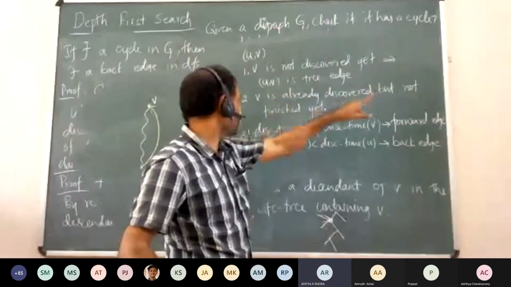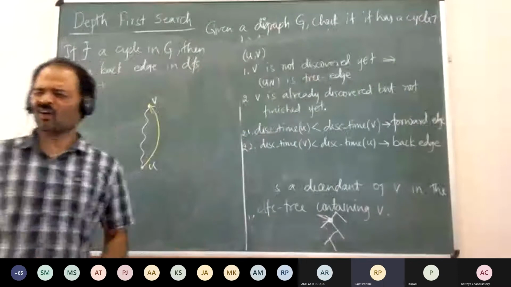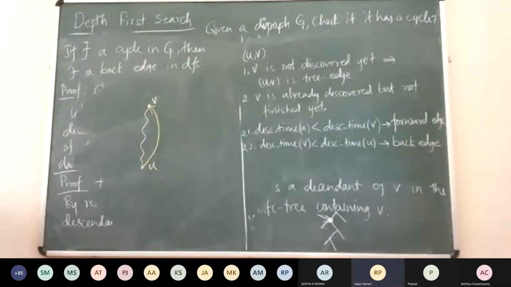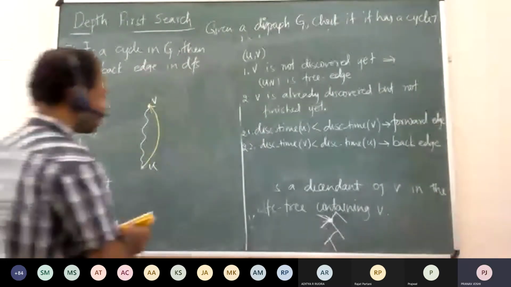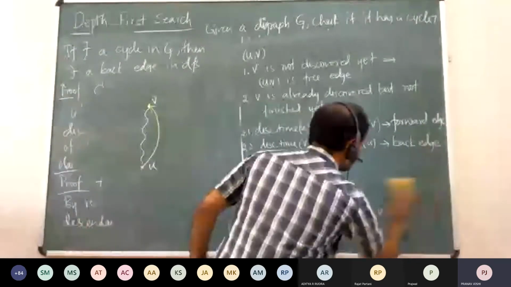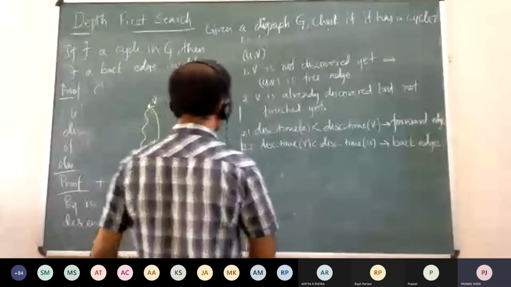So we can make use of component number also. Component number will give you the component, right? Sir, if they belong to the same connected component, then it will be a back edge. No, cross edges can also happen in the same component. We have seen cross edges, right? If you go back to our earlier example, there were cross edges in the same component. So we can find finishing time. If the finishing time of V is greater than finishing time of U, there is an edge UV.